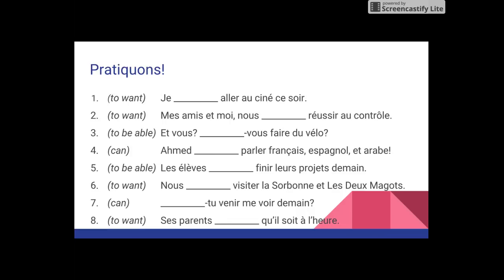Practical. So you can pause the video here and go through and write these in your notes, practicing vouloir and pouvoir. You notice that I've given you your verb in English here, so double check, make sure that you're using the correct verb, and then conjugate it correctly in the blank. So once you finish that, press play, and then we will go through the answers together.